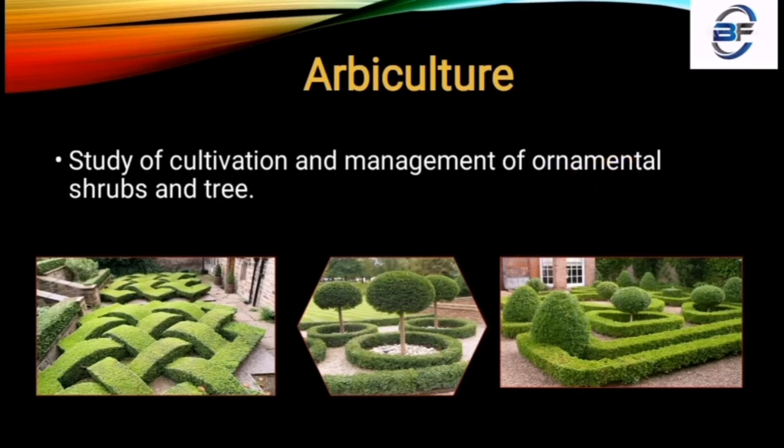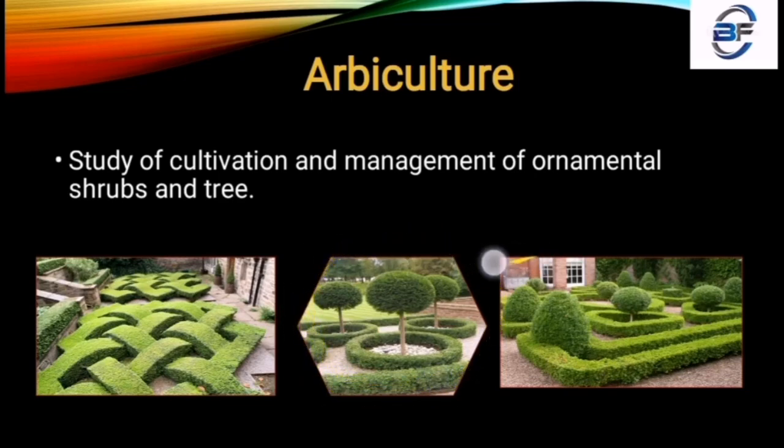So it is just the management of all these things. The tree is included in it, the ornamental shrubs are also included in it. It is just the arrangement of plants. Here we cultivate a number of stylish plants.